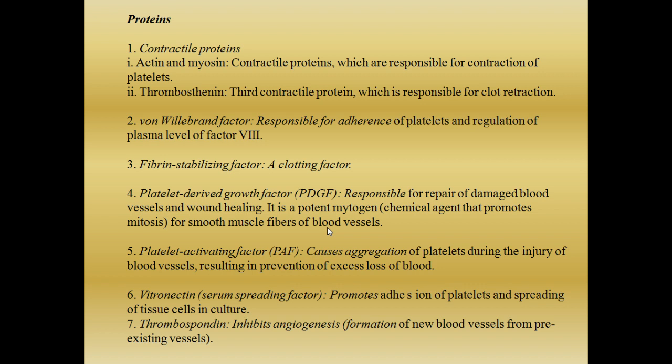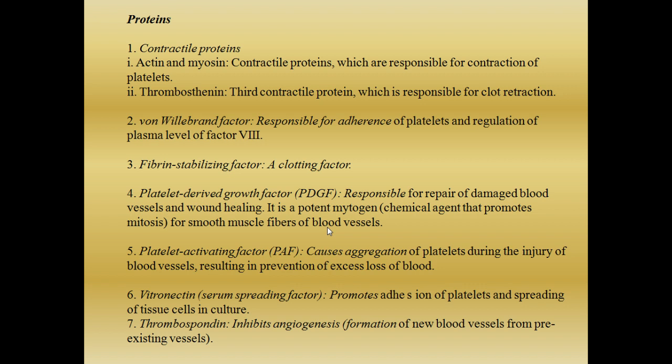Seventh one is thrombospondin. Thrombospondin inhibits angiogenesis. So what is angiogenesis? Angiogenesis is a process by which new blood vessels are formed. So this thrombospondin will prevent angiogenesis. So these are the different proteins, 7 proteins which are present